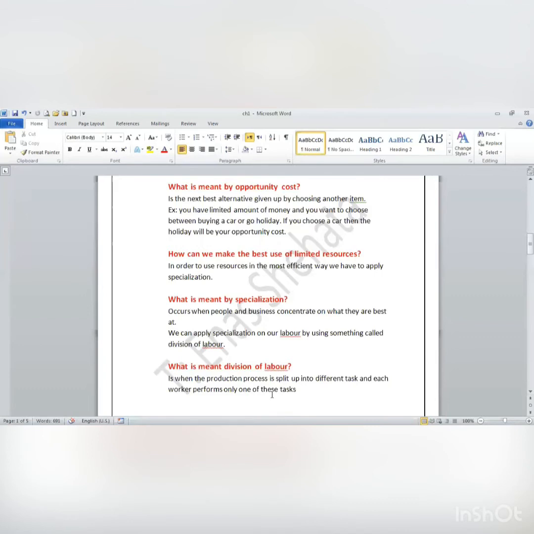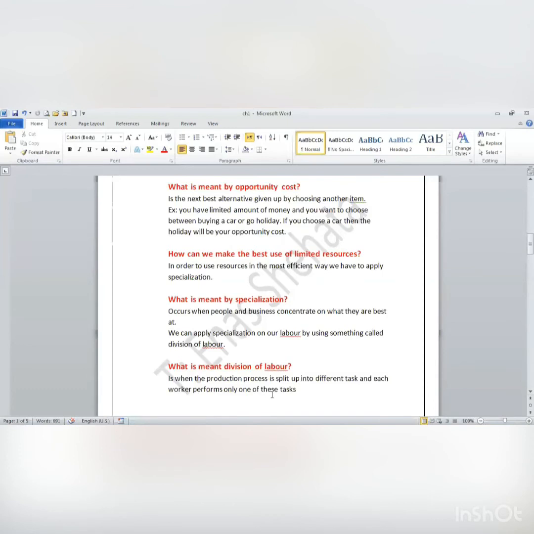For example, I want to make tables, okay? So in order to make tables, I'm going to divide this production process into tasks. First task is cutting wood, okay? Second task is assembling this wood together to make the table. Third task is to paint this table in many colors. Fourth task is to deliver the table to my customers.